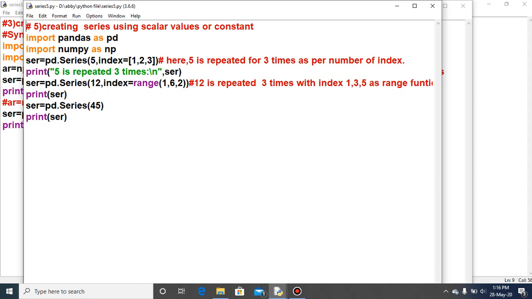Yeah. So import pandas as pd. Here also in this program we don't need import numpy as np, so you can just delete it. If you need it, we will be using it.